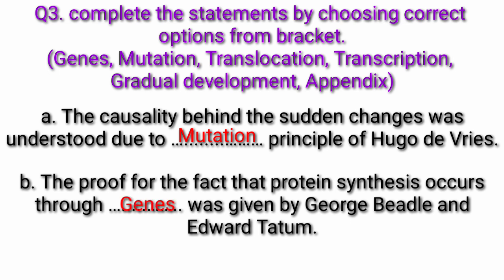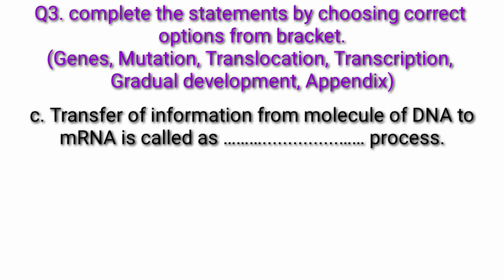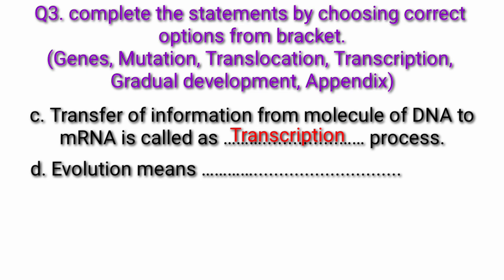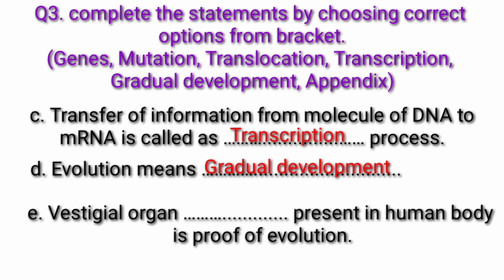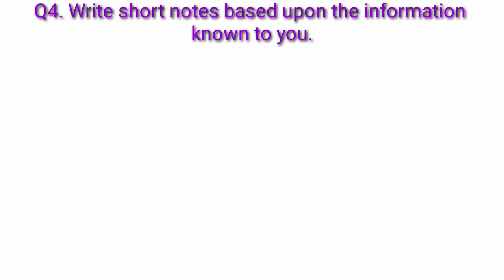Answer. Genes. Question C. Transfer of information from molecule of DNA to mRNA is called as fill in the blank. Answer. Transcription. Question D. Evolution means fill in the blank. Answer. Gradual development. Question E. Vestigial organ fill in the blank present in human body is proof of evolution. Answer. Appendix. Question 4. Write short notes based upon the information known to you.